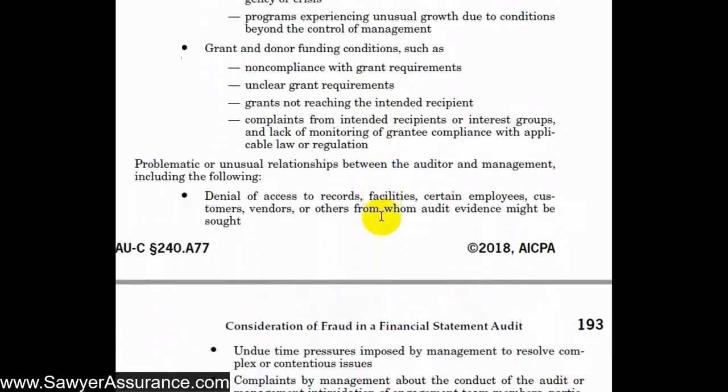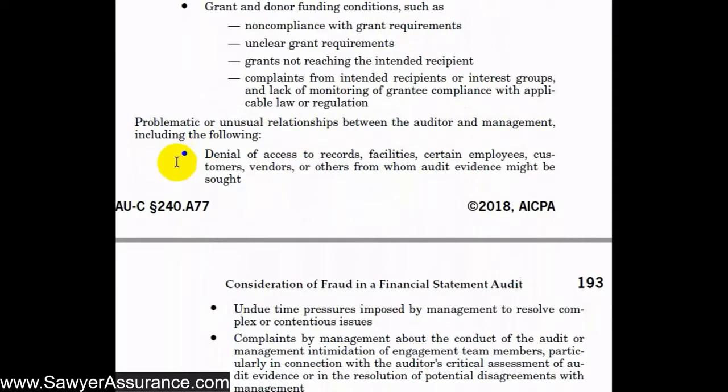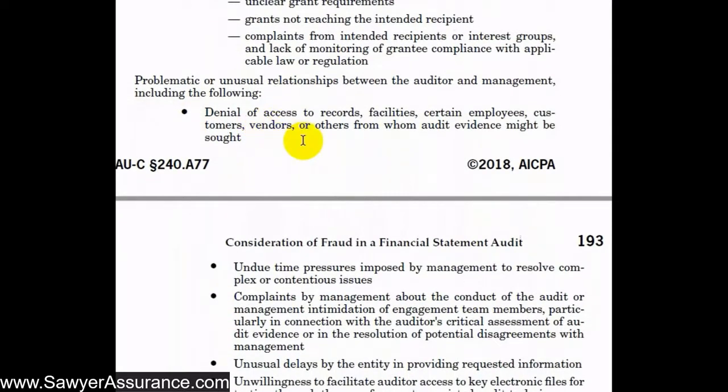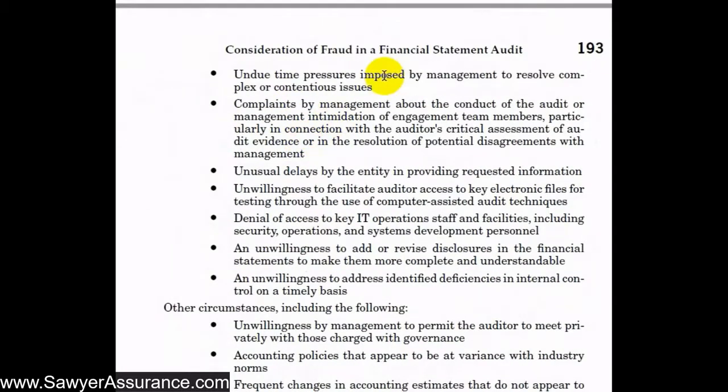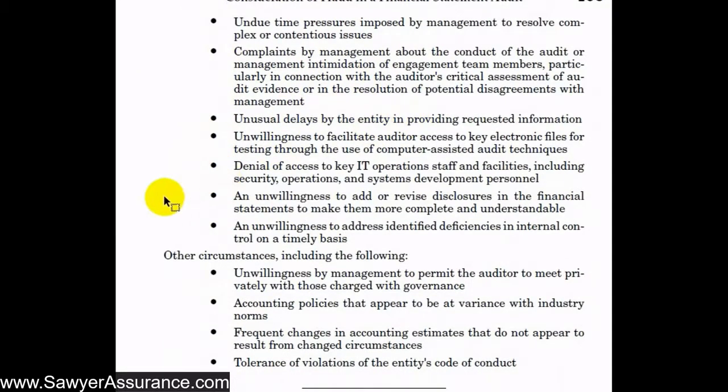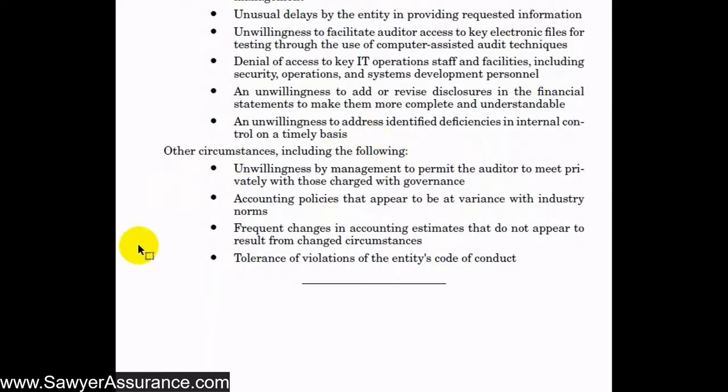There also might be problematic and unusual relationships between the auditor and management. For instance, they might not allow us access to records and facilities. They might give us time pressures to complete the audit too fast. Management might have complained about how well we did the audit or delayed in various ways. There might be some other circumstances. For instance, management might not be willing to permit us to talk to those charged with governance. The accounting policies might be abnormal, and there might be violations of the entity's code of conduct.